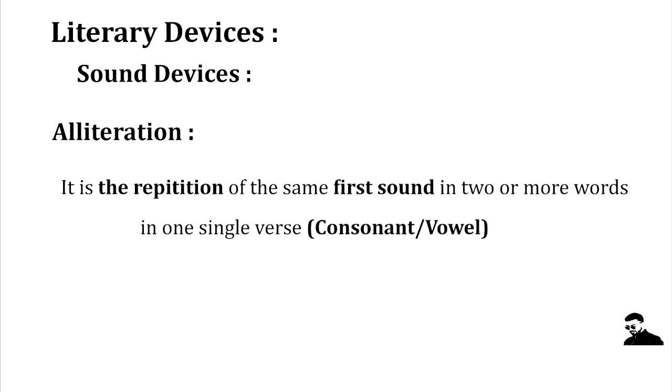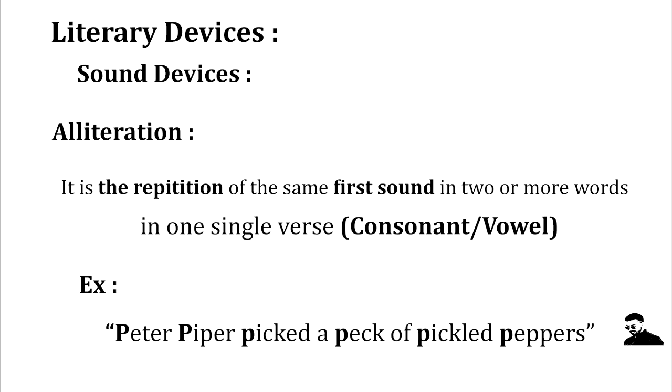Alliteration is the repetition of the same first sound in 2 or more words in one single verse, and it can be either a consonant or a vowel. As an example, we have Peter Piper picked a peck of pickled peppers. Can you say it rapidly? Peter Piper picked a peck of pickled peppers.